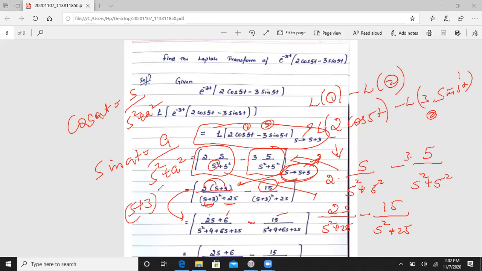This becomes a plus b whole square, that is s square plus a square plus b square, that is 9, plus 2 into a, that is 6s. 2 into 3 into s, that is 6s, plus 25 as it is. So this side is also the same here, s plus 3 whole square formula, that is s square plus 9 plus 6s plus 25.